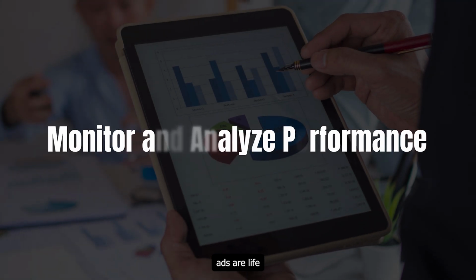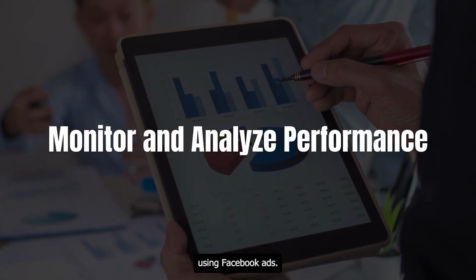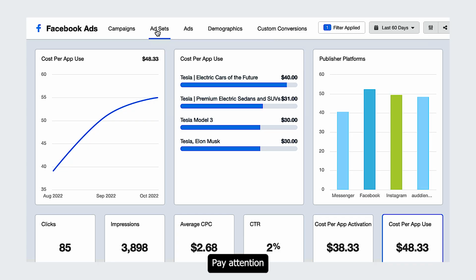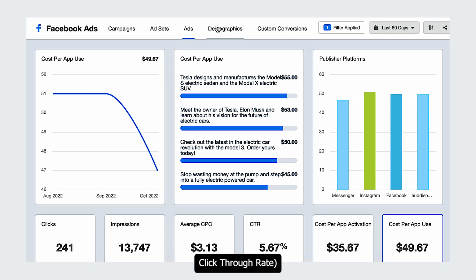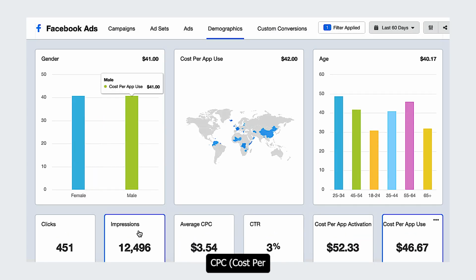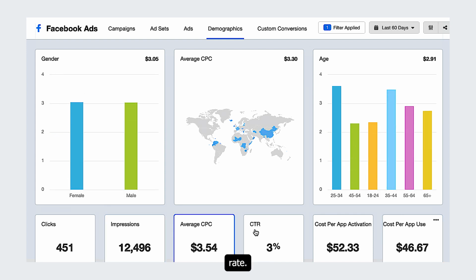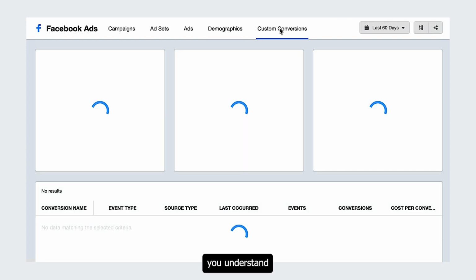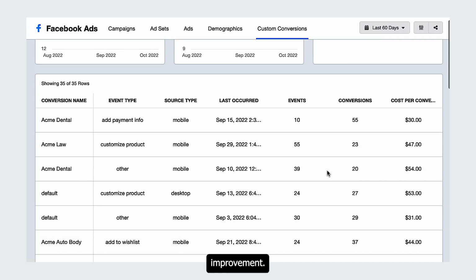Once your ads are live, continuously monitor their performance using Facebook Ads Manager. Pay attention to key metrics like CTR, click-through rate, CPC, cost per click, and conversion rate. Analyzing these metrics will help you understand what's working and what needs improvement.